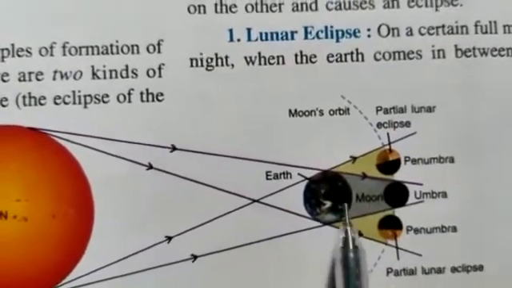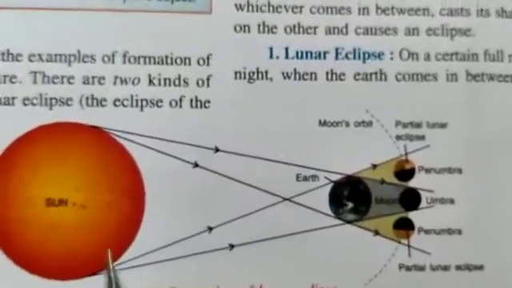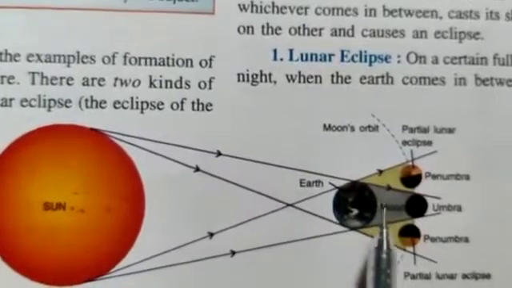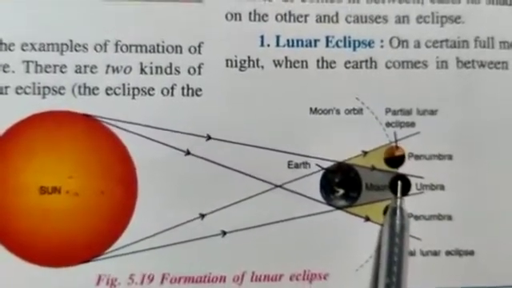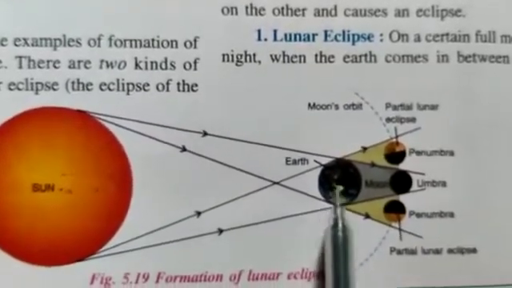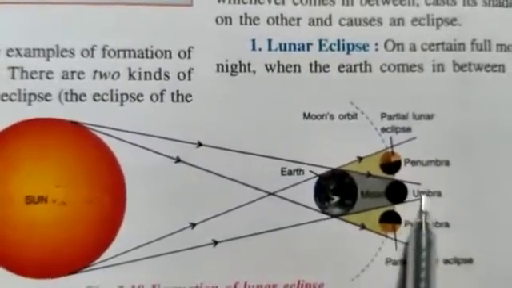Yeah children, so this is the formation of lunar eclipse. In it, when the earth is in between sun and moon, we get lunar eclipse. When the earth is in the center, what eclipse is formed, children? Lunar eclipse. So complete dark, that is umbra region.